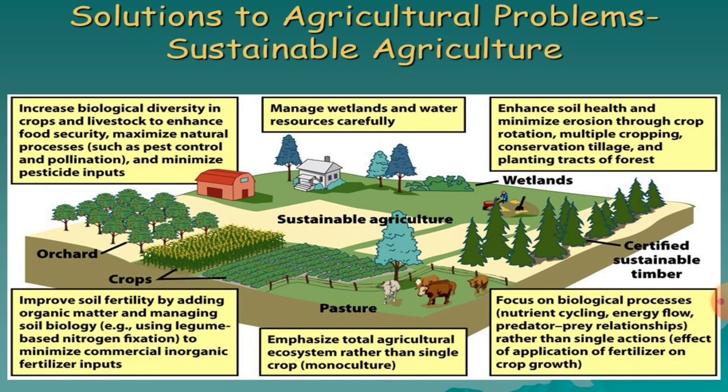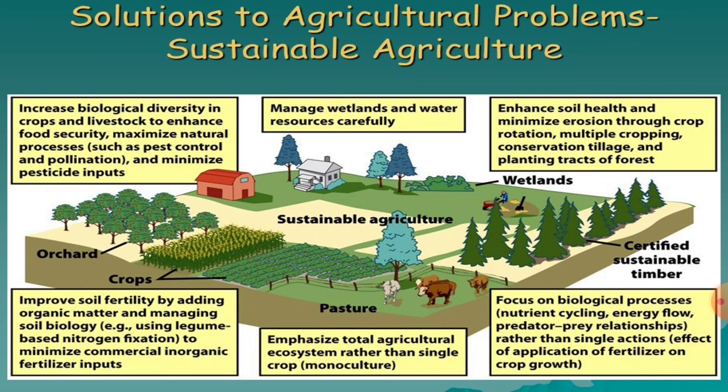You have to increase soil fertility by using organic matter, waste material, crop residue, and by cultivation of pulse crops. It fixes atmospheric nitrogen into the soil and minimizes commercial inorganic fertilizer inputs. Use minimum inorganic fertilizers and maximum organic material.